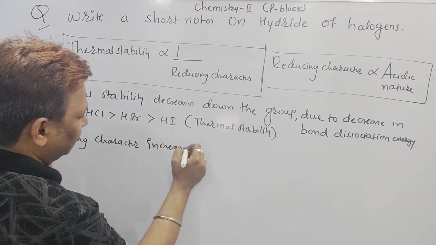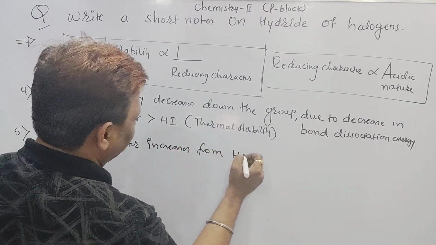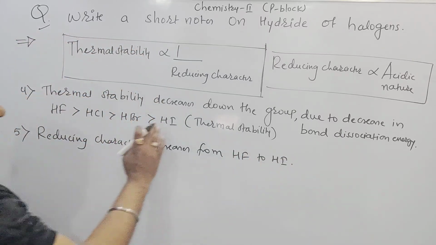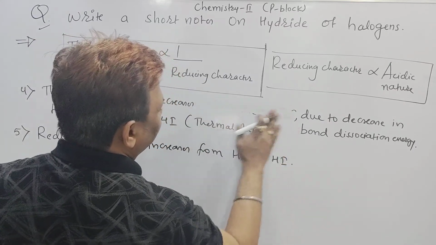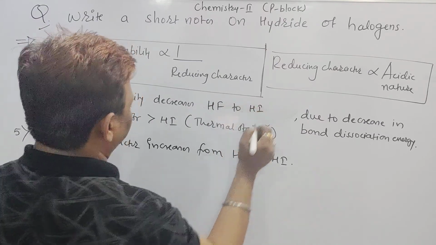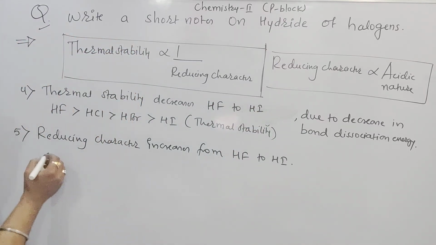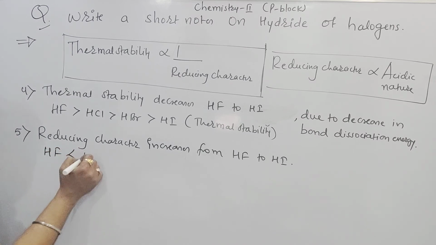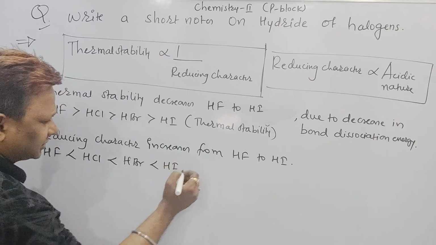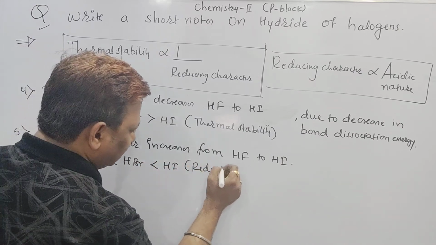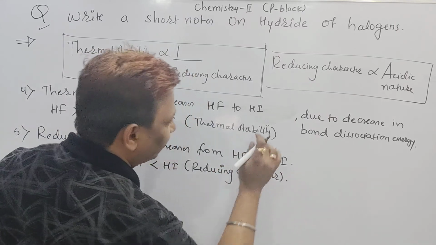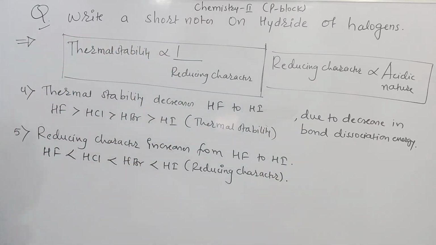Reducing character increases from HF to HI. HF, then HCl, then HBr, then HI is the order of reducing character.